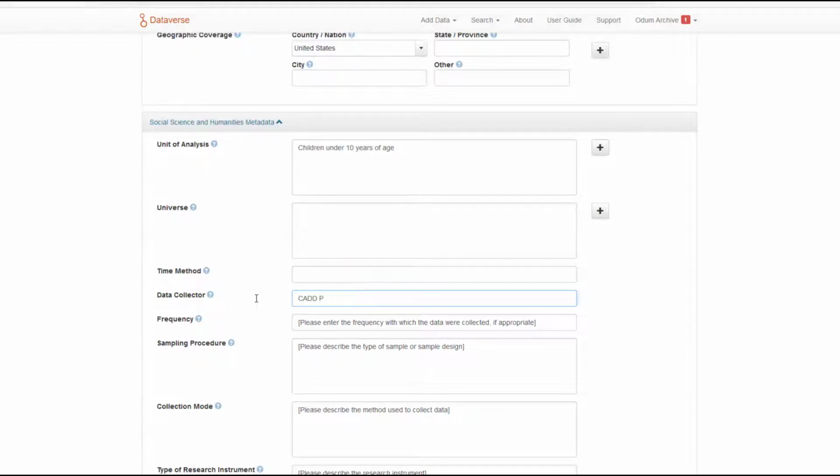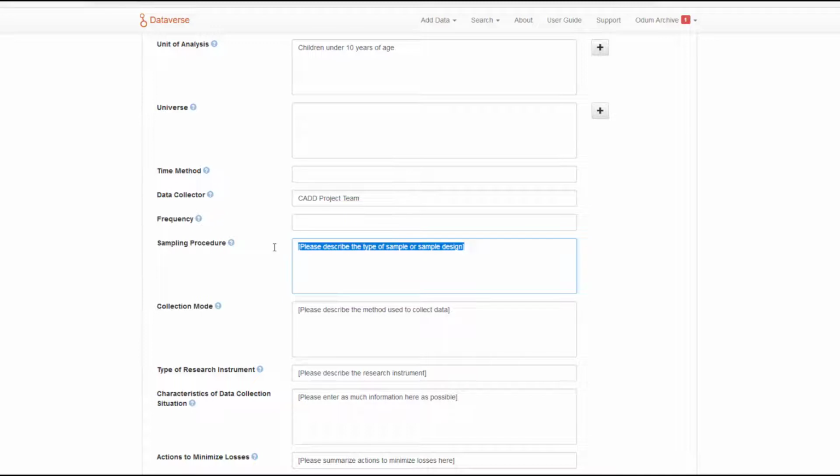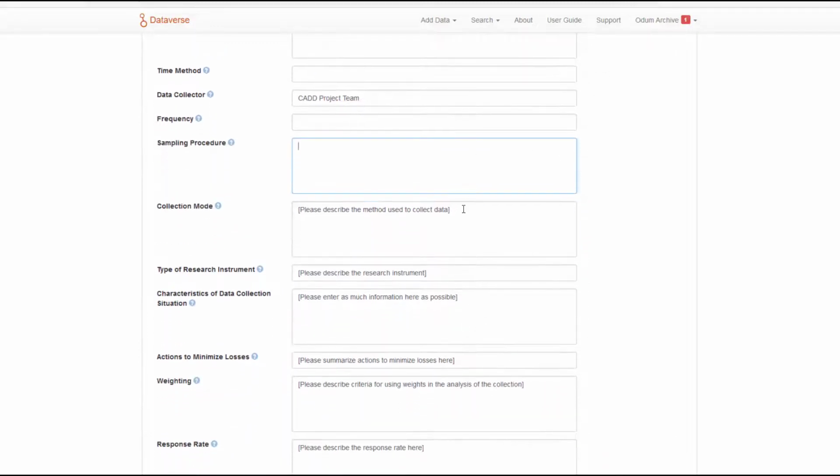However, they may not all be completely necessary. For those that are necessary, please refer to the User Guide for Submitting Data to CADD, where you will find a table that details and describes each of these fields and provides examples as well as formatting rules for entering information into these fields.